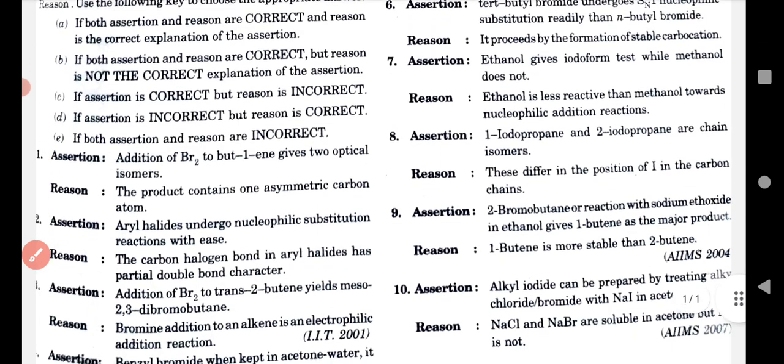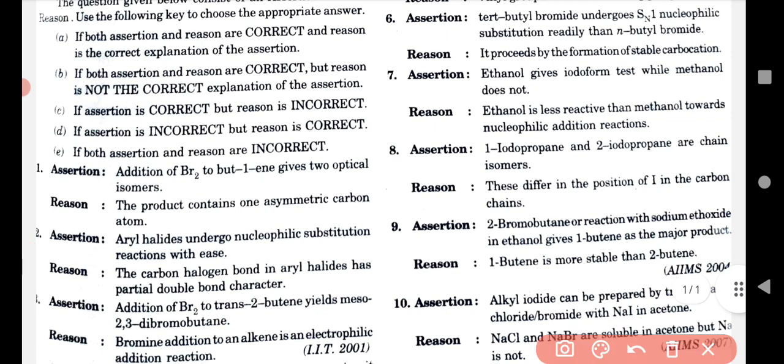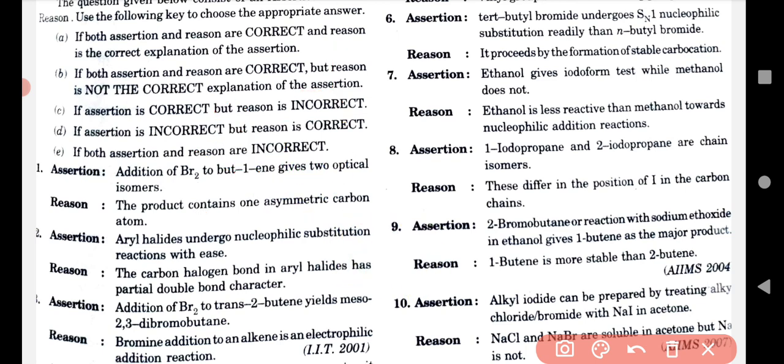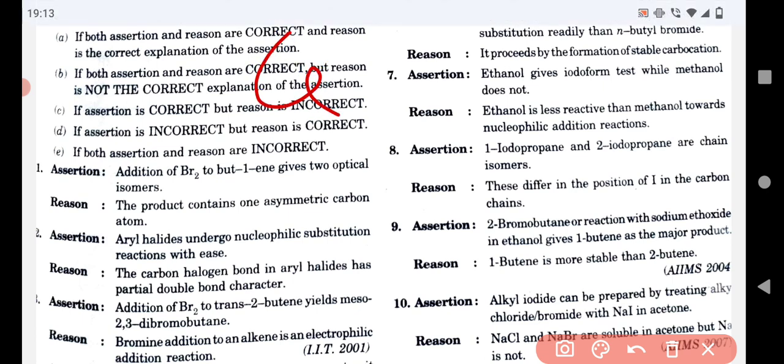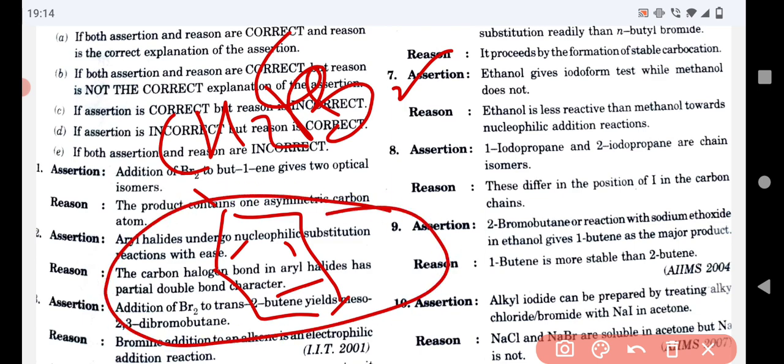I would like to make it clear: benzyl bromide, so this is the benzyl CH2Br. Let me draw this molecule correctly. This is benzyl chloride, but if we attach Br, then okay. Here, the phenyl group is bulky, and Br is also bulky.